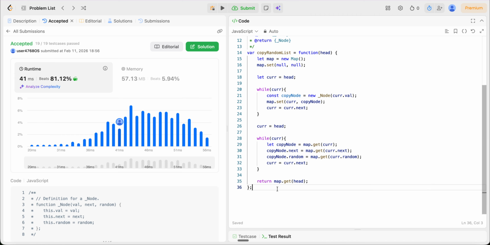Now let's also understand the time and space complexity. Time complexity is big O of n, because let's consider n nodes are present in the list. n plus n would be 2n, which is big O of n. The space complexity is big O of n, or n plus n, because we are storing the key and value pairs, original and copy, but eventually it will be big O of n. So time and space complexity will be big O of n for this. I hope the solution is clear. Thank you.